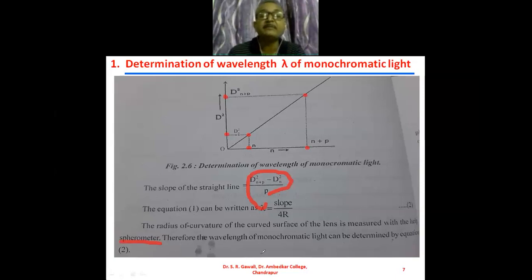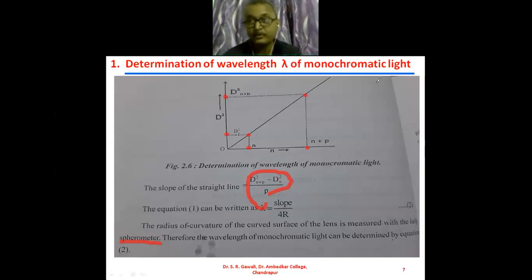So to measure the wavelength of monochromatic light, we require the radius of curvature of the plano-convex lens only, and therefore by using equation number 2 we can determine the wavelength of monochromatic light. So this is about the determination of wavelength of monochromatic light by using Newton's rings. This is one application. Here we can determine the wavelength of monochromatic light.